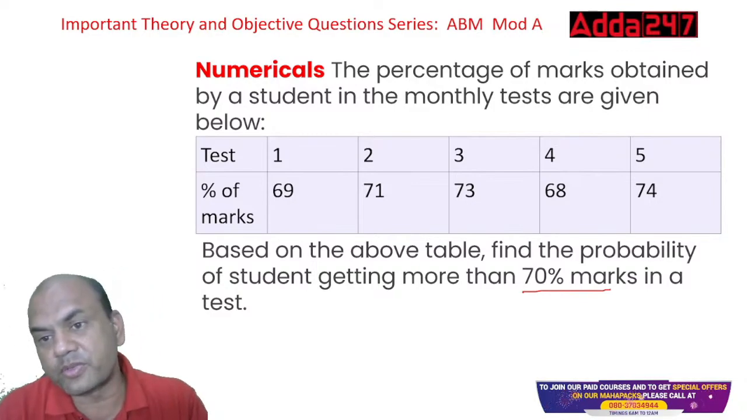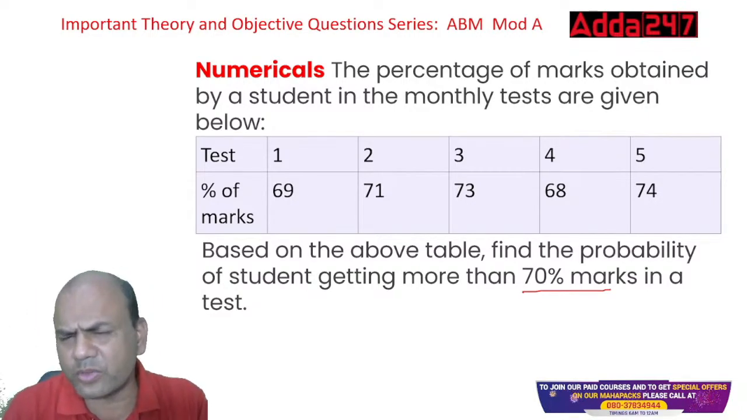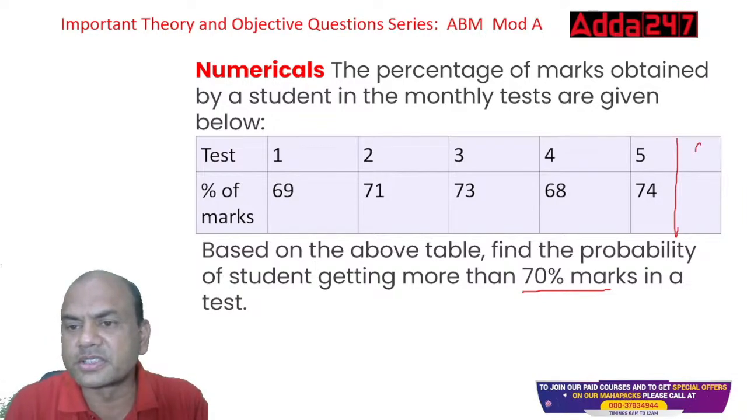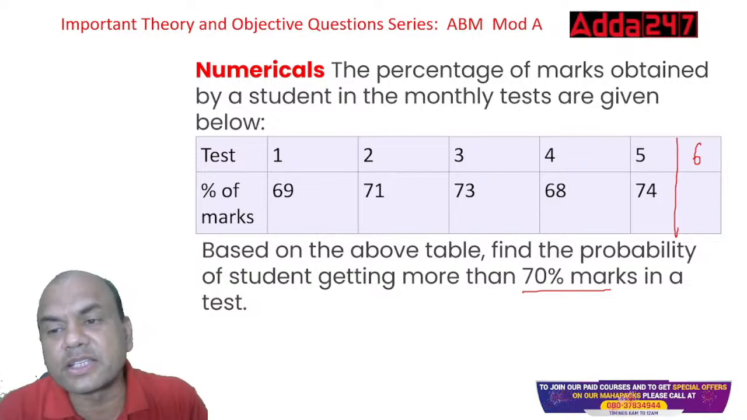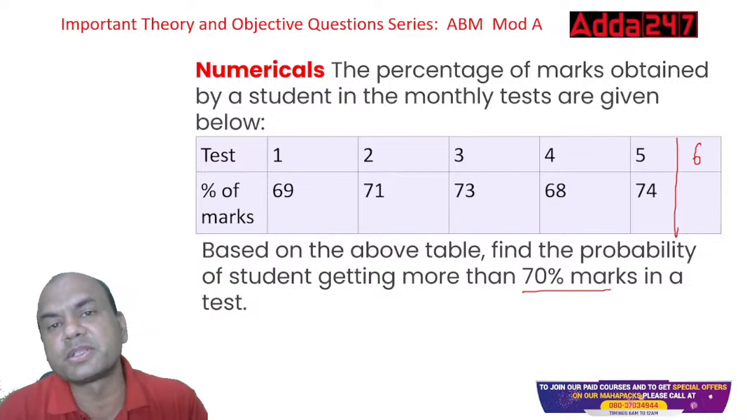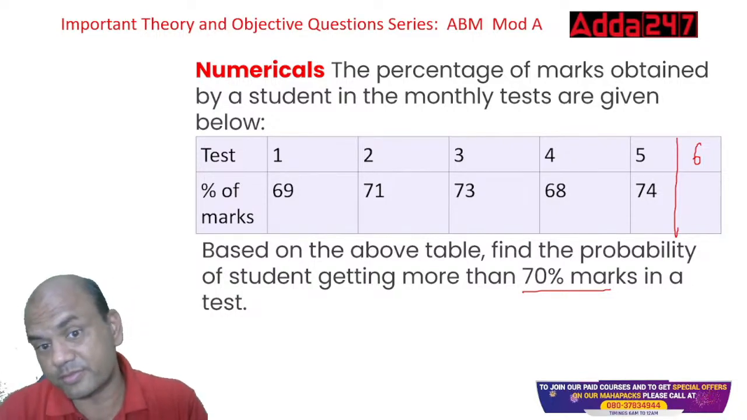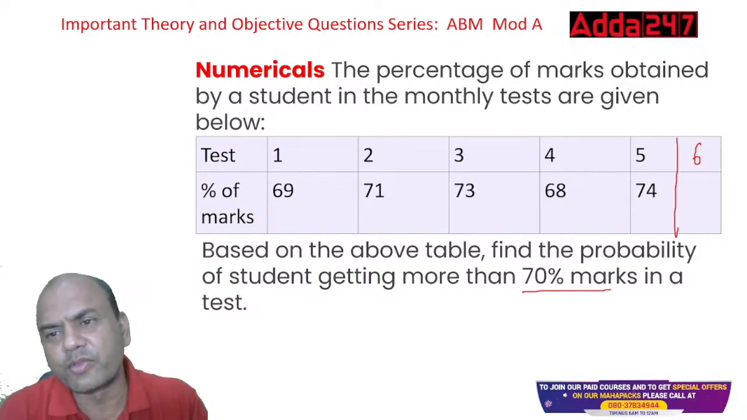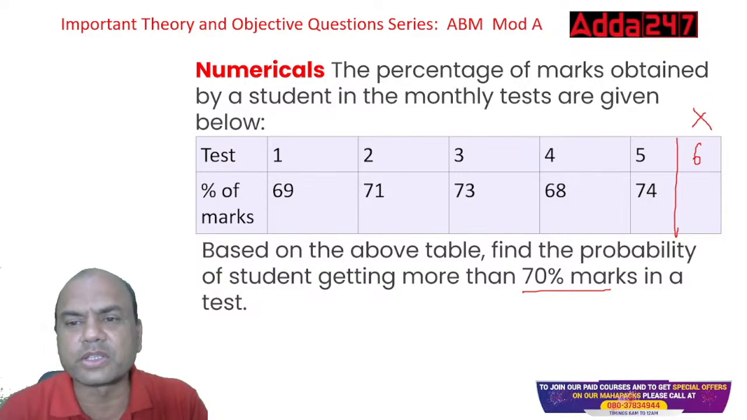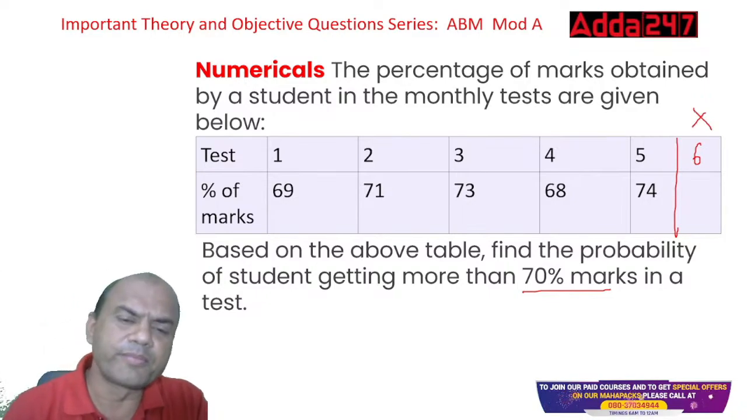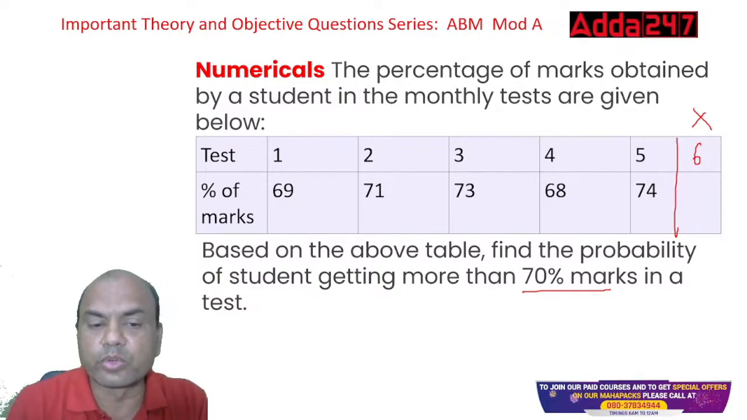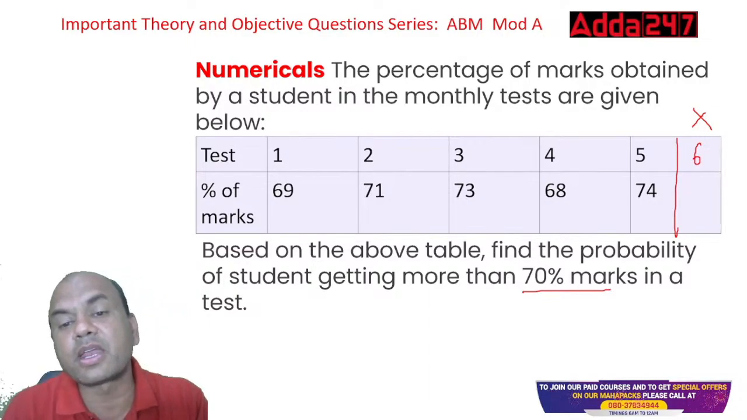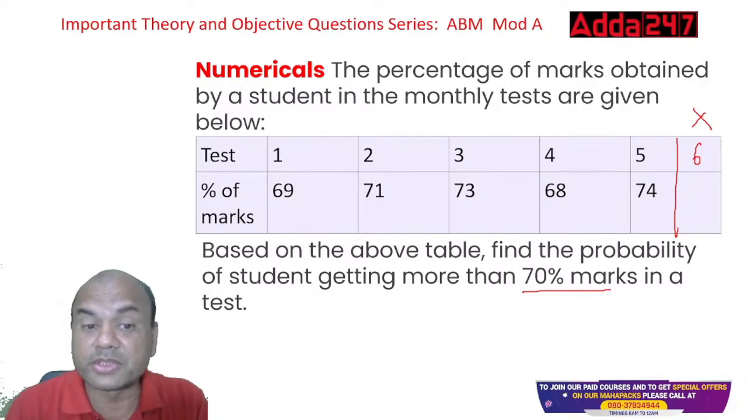Suppose I take test number 6. What is the chance that the student will get more than 70%? That is the question. How will you understand this? Here, the question is very simple. Forget the 6 now, we will focus on only 5. Out of 5, the total number of tests is 5. Out of 5, how many are above 70? Above 70.